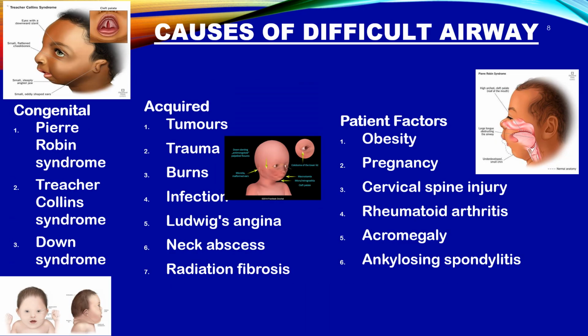Causes of difficult airway. Congenital: 1. Pierre Robin syndrome. 2. Treacher Collins syndrome. 3. Down syndrome. Acquired: 1. Tumors. 2. Trauma. 3. Burns. 4. Infection. 5. Ludwig's angina. 6. Neck abscess. 7. Radiation fibrosis.